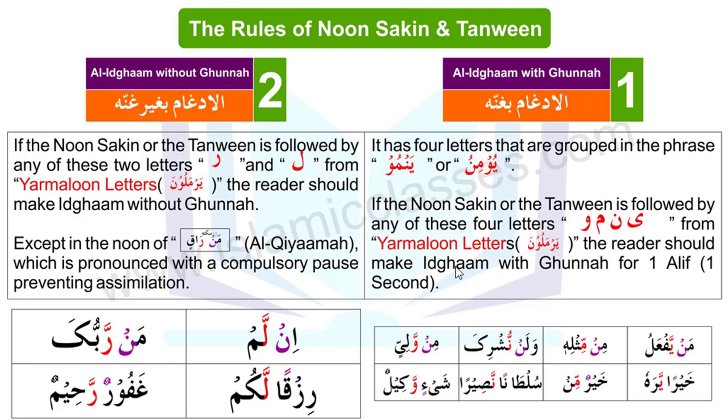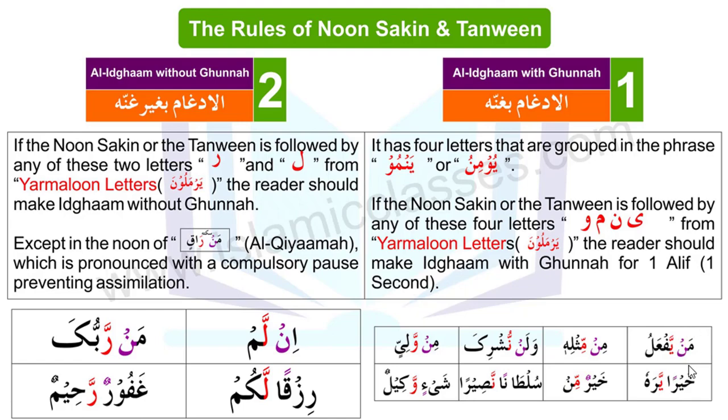The reader should make idgham with ghunnah for 1 alif, and 1 alif means 1 second. Like if after the noon sakin or tanween any one of these 4 letters from Yarmalun comes, then at that time we make idgham with ghunnah.